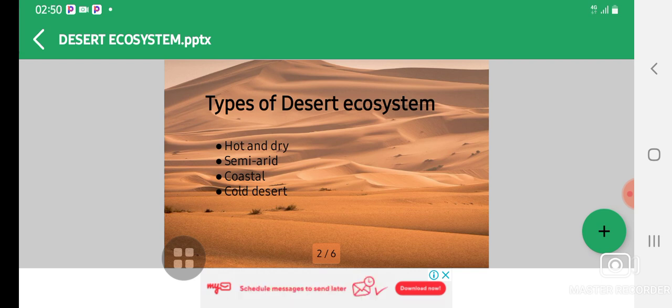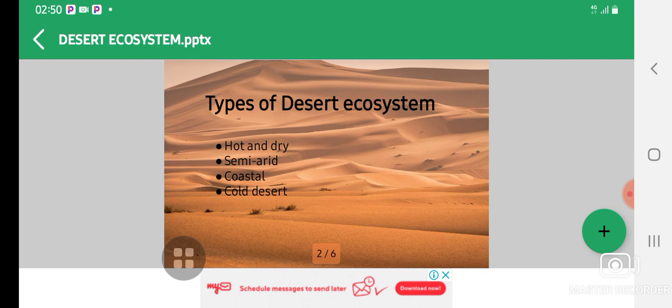The hot desert ecosystem is basically found in Central America, South Asia, North America, Africa, Australia, and other countries. There is extreme variation in temperature, and the soil is rough and harsh as well. So let's look at the second one, which is semi-arid.